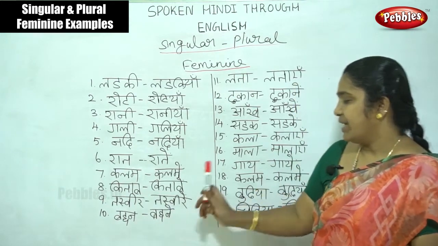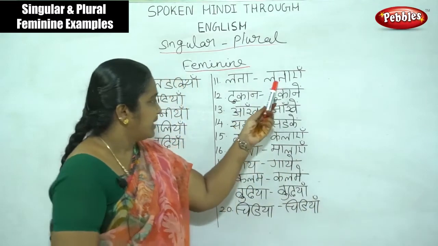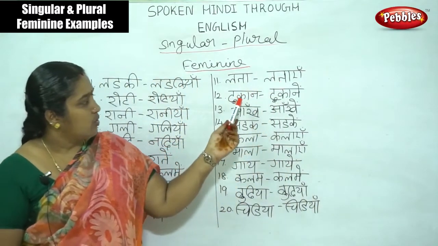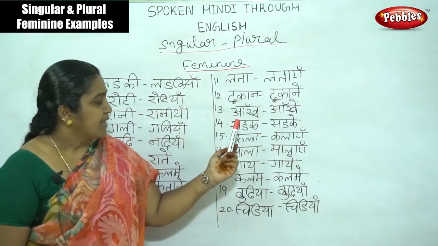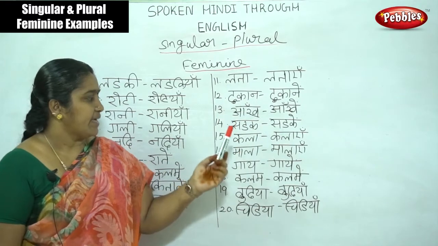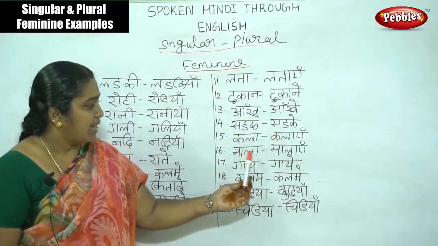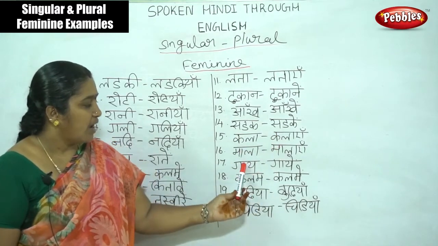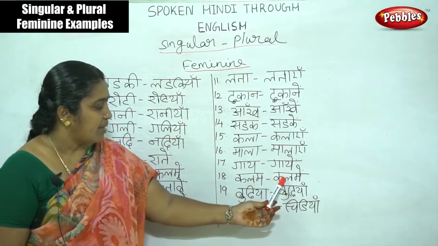Bahan, bahane. Now here see, lada, ladaye. Dukan, dukane. Aank, aanke. Sadak, sadake. Kala, kalaye. Mala, malaye. Gai, gaye. Then kalam, kalame.